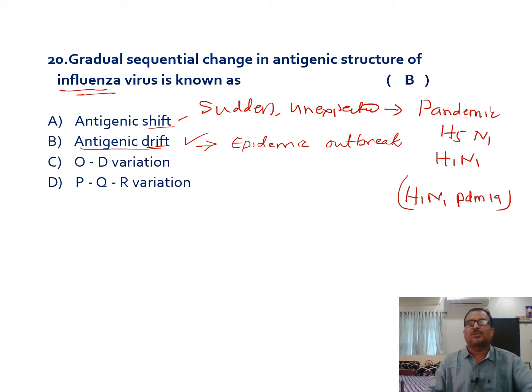All these were responsible for pandemics like bird flu and swine flu, because of this sudden change in the antigenic structure. But a gradual and sequential change in antigenic structure of influenza is known as antigenic drift.